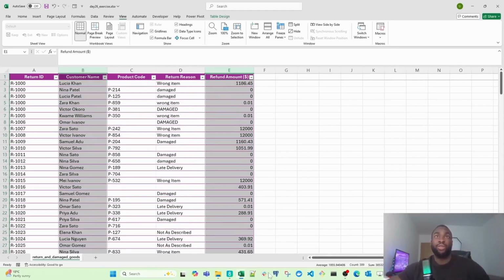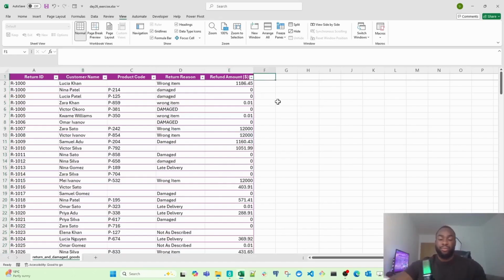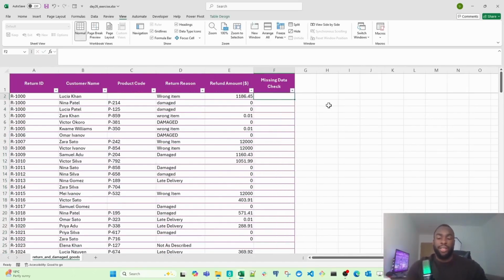The first thing we're going to do is create a column and name this missing data check. We are going to type in our formula. So we're going to use the IF function, and then I'm going to type in the OR function. So we're going to check if there are any empty cells in the current row we're in.